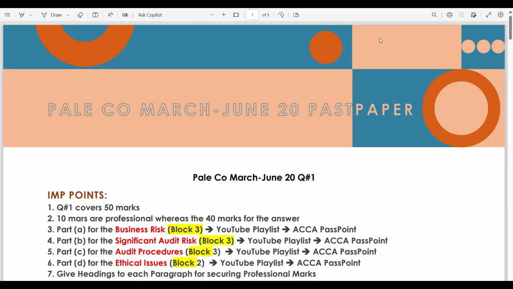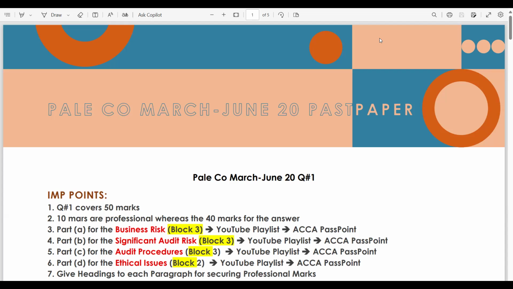Okay. So guys, please be attentive because we will cover all the exhibits from Exhibit 1 to Exhibit 4. Then we will start solving each part. Okay. So this is Exhibit number 2, background information. P company owns and manages several large timber plantations. Approximately 5% of the trees are harvested each year. The company immediately processes the timber which is harvested from felled trees in its own sawmills, a facility where trees are processed into logs and other timber products. The processed timber, which is mainly logs and planks of wood, is then sold to a range of customers.